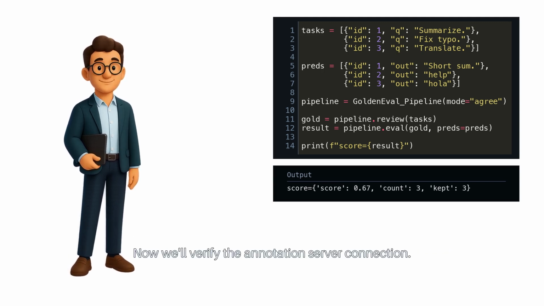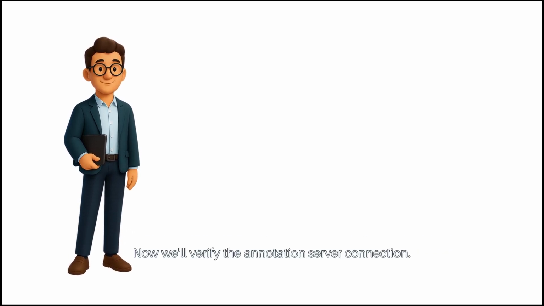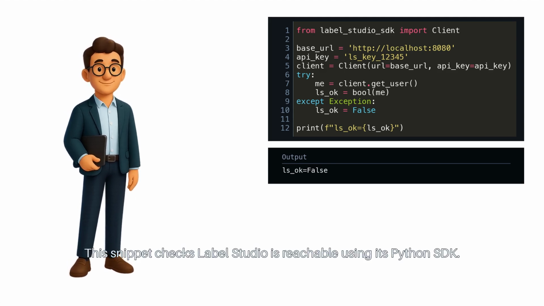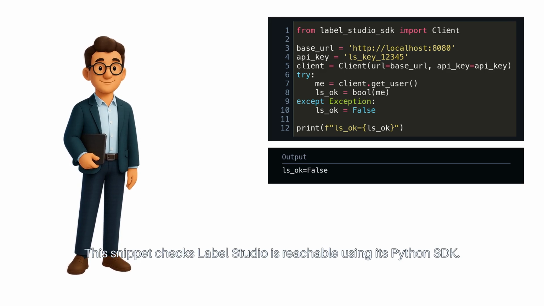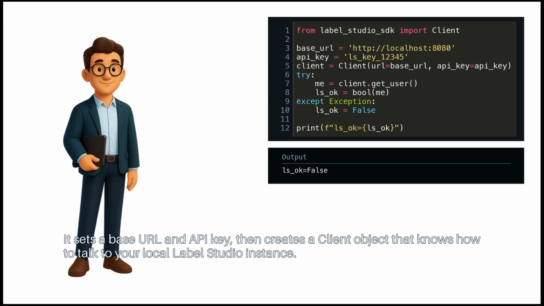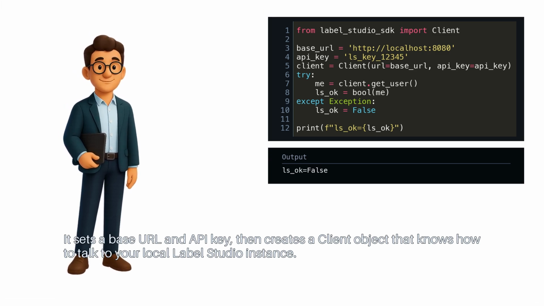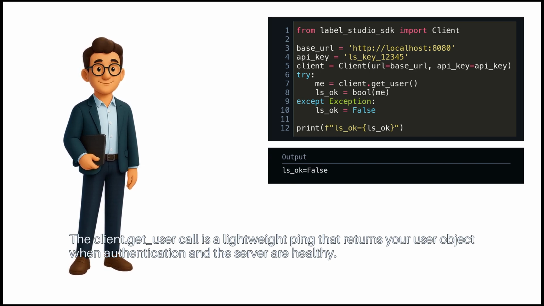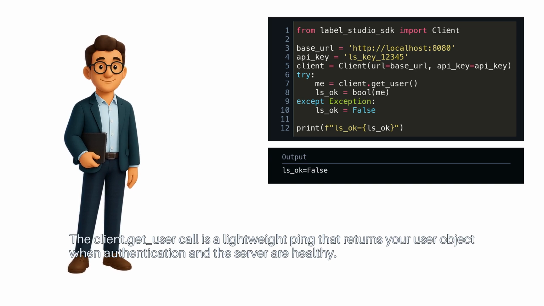Now, we'll verify the annotation server connection. This snippet checks Label Studio is reachable using its Python SDK. It sets a base URL and API key, then creates a client object that knows how to talk to your local Label Studio instance. The client.get_user call is a lightweight ping that returns your user object when authentication and the server are healthy.